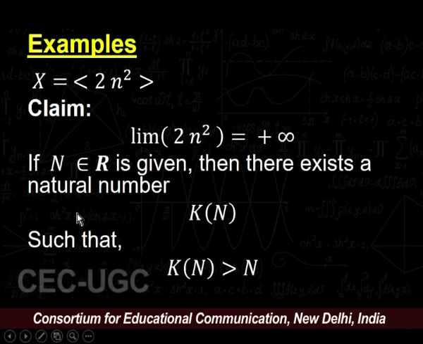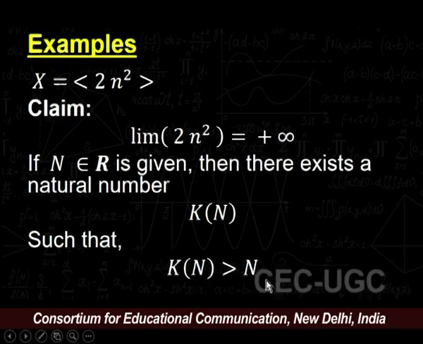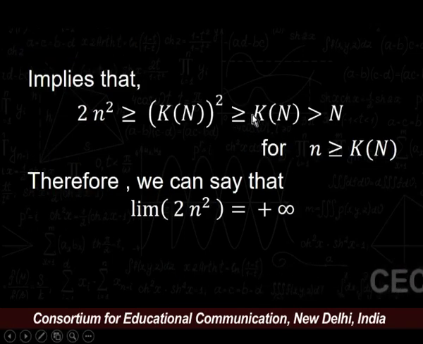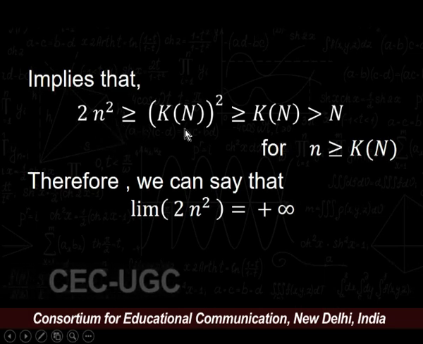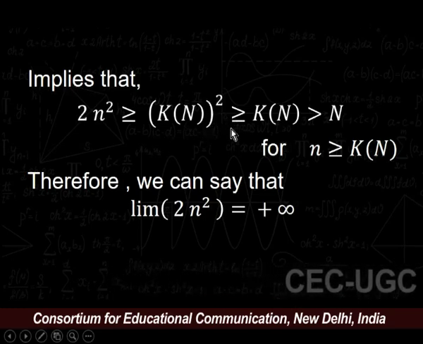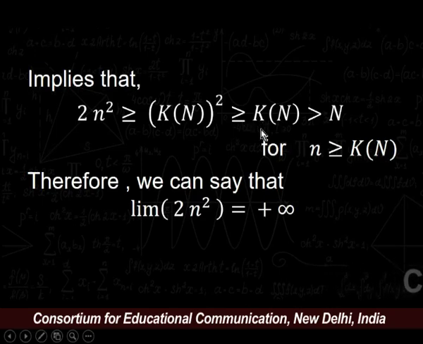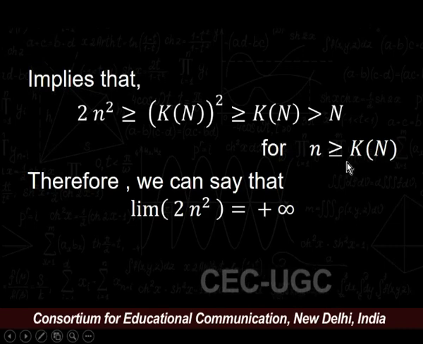That means there must exist k such that k is strictly greater than n. This implies that 2n square is strictly greater than kn square, and kn square is greater than or equal to k, and we can say that k is strictly greater than n by the Archimedean property, for all n greater than or equal to k.